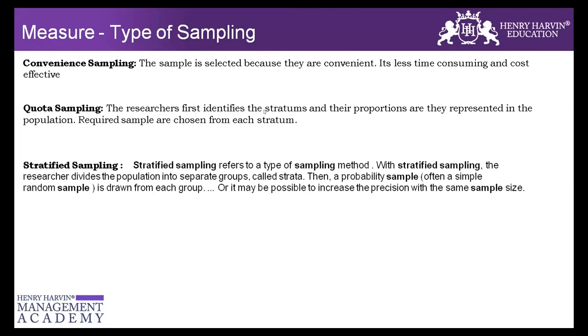If we read the definition, it says stratified sampling refers to a sampling method. With stratified sampling, the researcher divides the population into separate groups, called strata. Then a probability sample, often a simple random sample, is drawn from each group. So like I said, after that you would do the randomness, and it may be possible to increase the precision. We will talk about what precision is, but for now, stratified sampling is one particular technique you should look at while doing sampling. Is it clear to all of you?